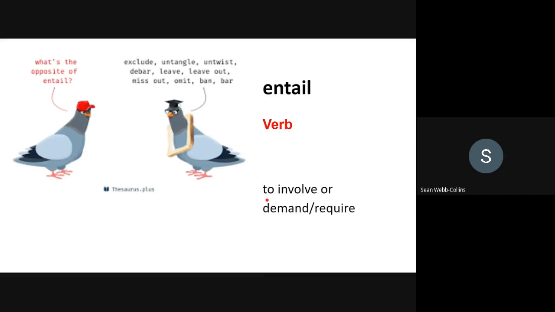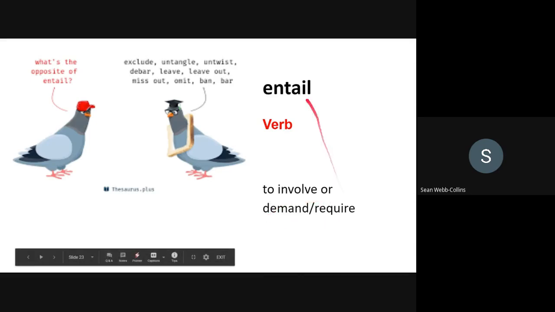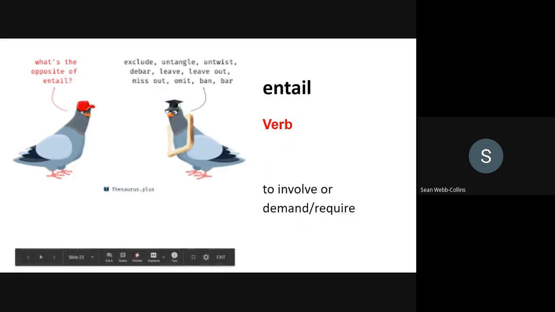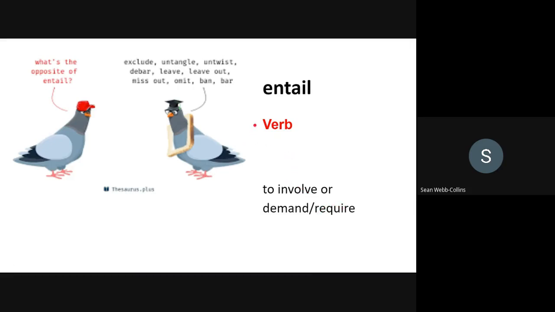Entail. Verb, to involve or demand, require. Entail is a verb and it means to involve, demand or require. For example, a situation that entails considerable risks, e.g., working on an offshore oil platform. Those jobs entail a certain amount of risk.